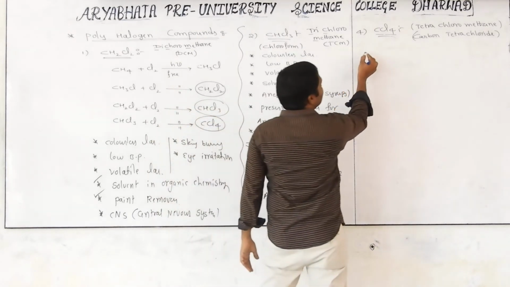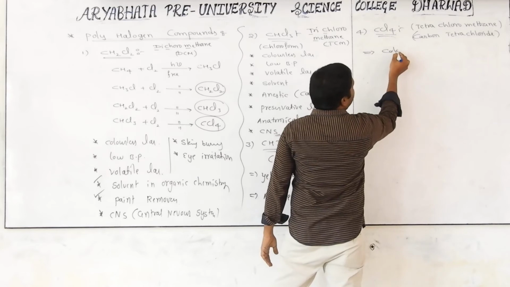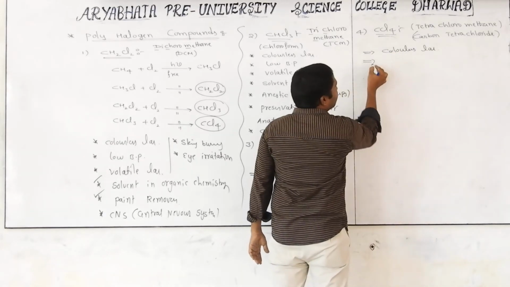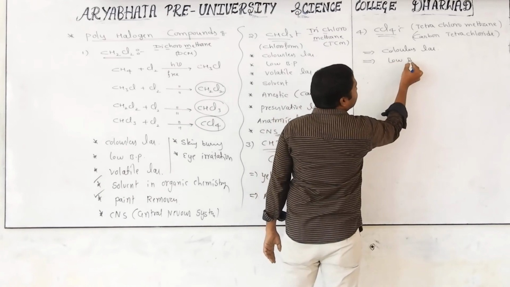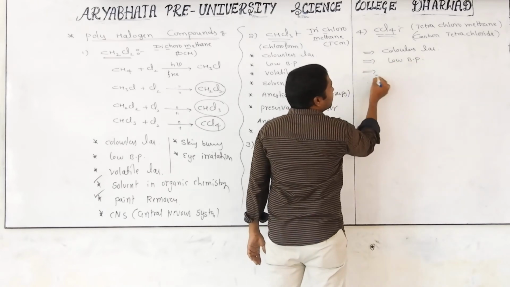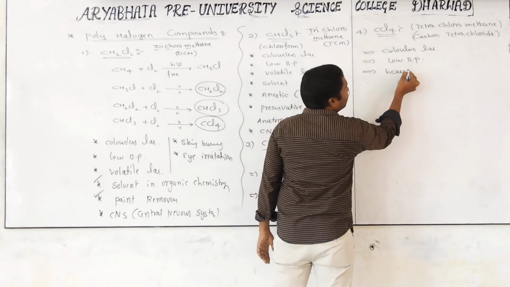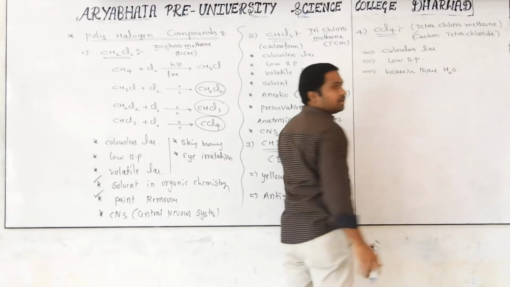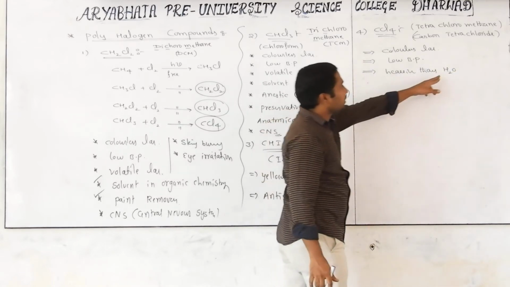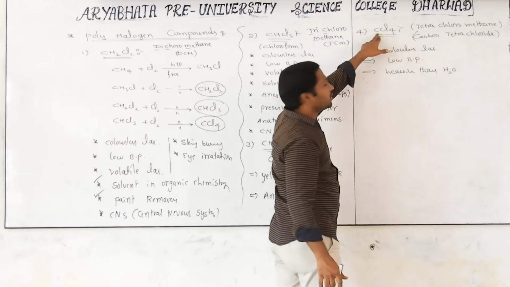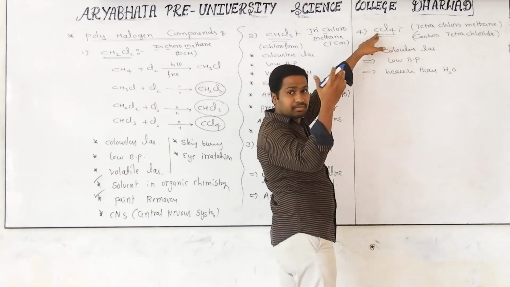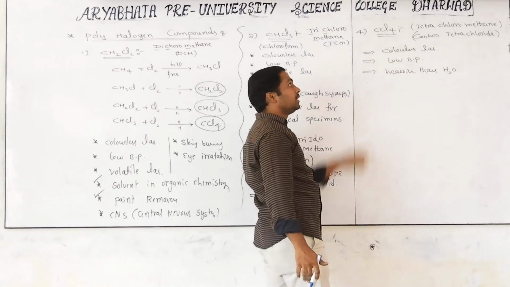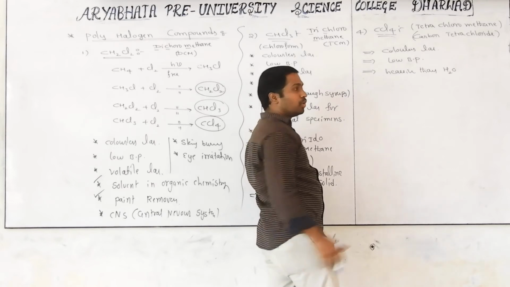It is also a colorless liquid, and it has a low boiling point, but it is heavier than water. Why? Water's molecular mass is how much? Just 18, but what is the molecular mass of this one? Carbon 12 plus 4 times each chlorine, 35.5. That's why carbon tetrachloride is heavier than water.